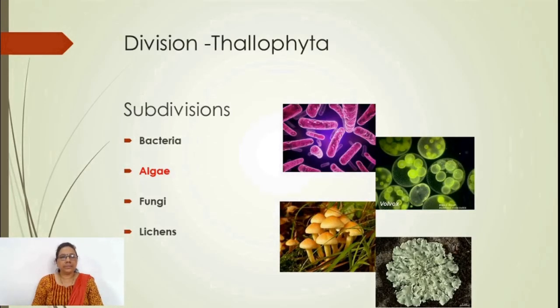Division Thallophyta is subdivided into four groups: bacteria, algae, fungi, and lichens. Bacteria are unicellular, and may be autotrophic or heterotrophic.